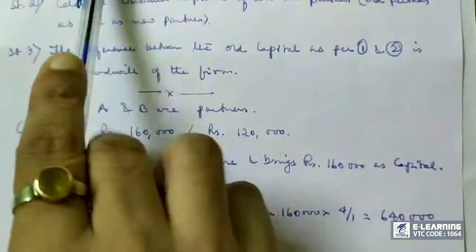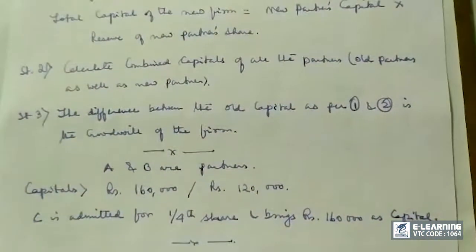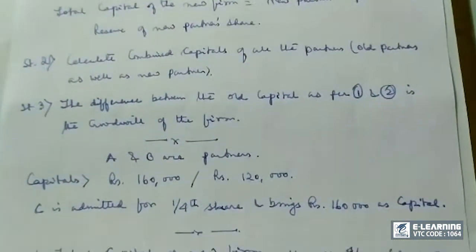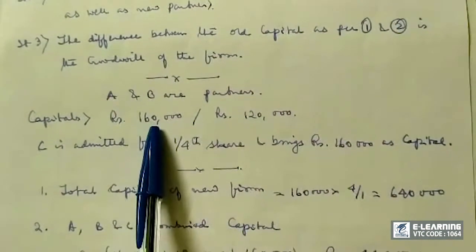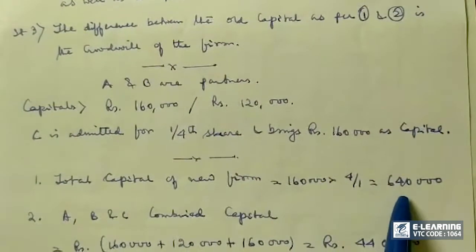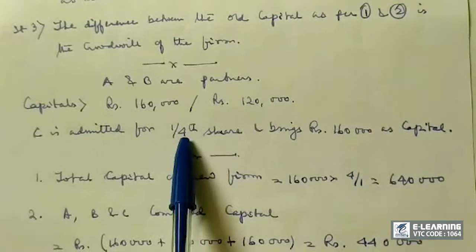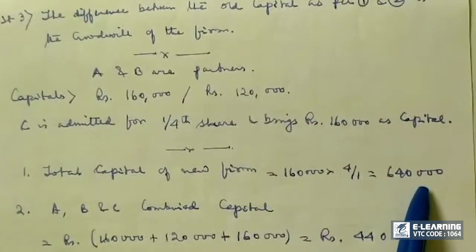Now what we have studied in step 1, step 2 and step 3, you are going to apply right here. First step, total capital of the new firm is 1,60,000 into 4 by 1, that is 6,40,000.